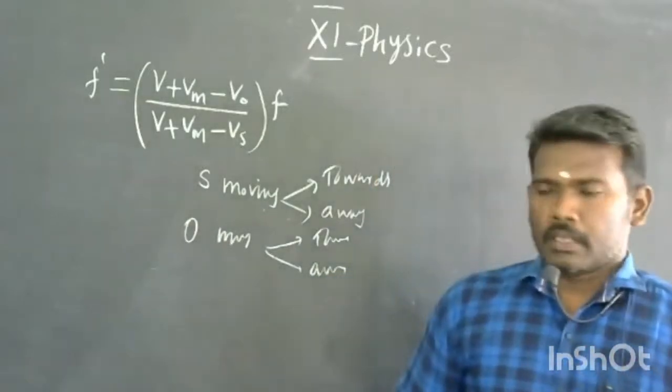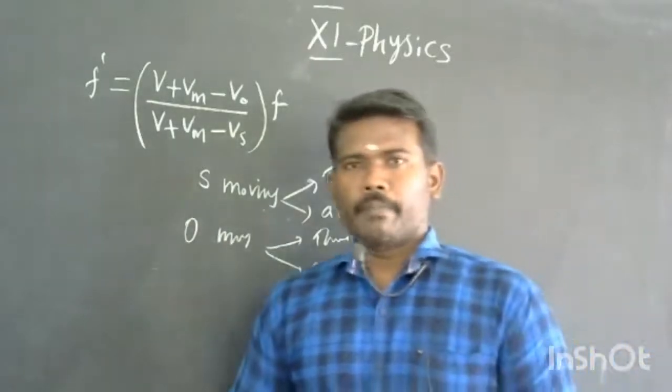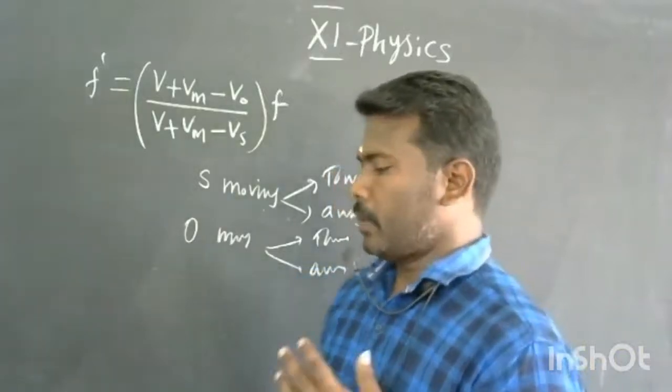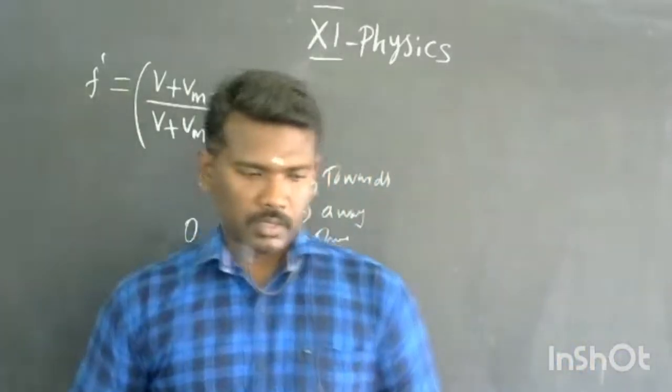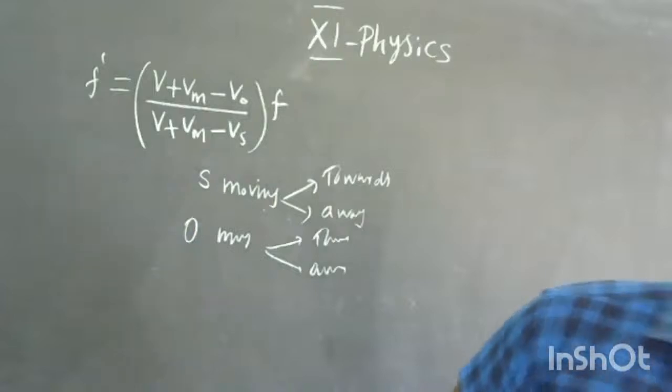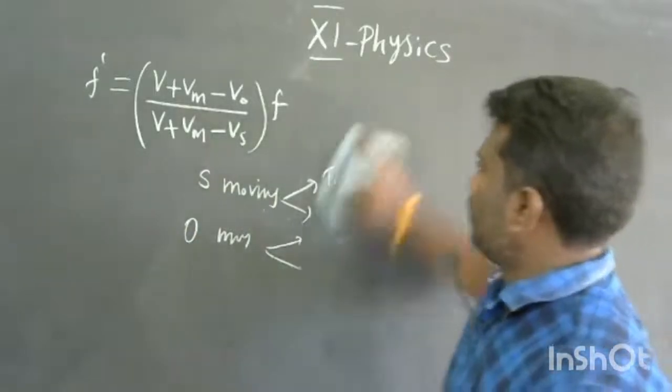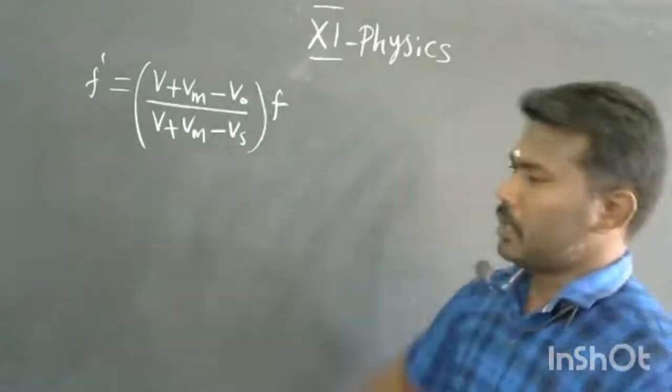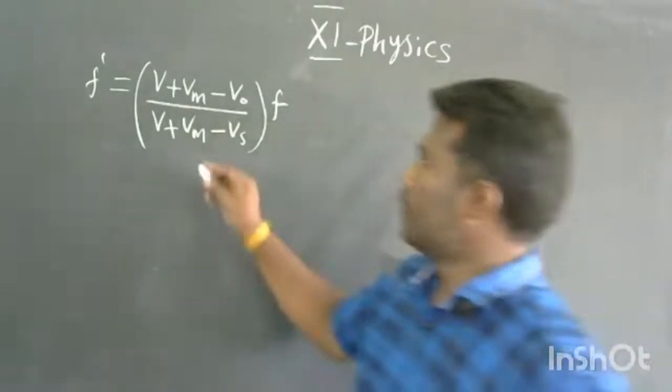Now we have some critical cases. I am going to explain one by one. The first case is when the source and observer are both in motion.